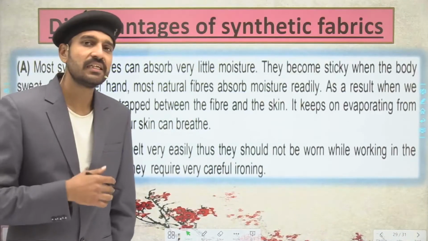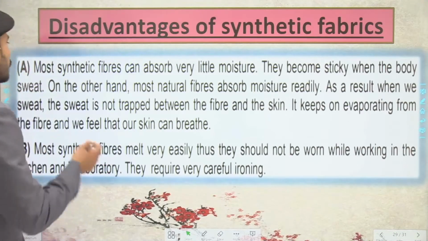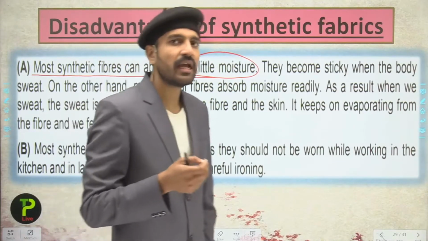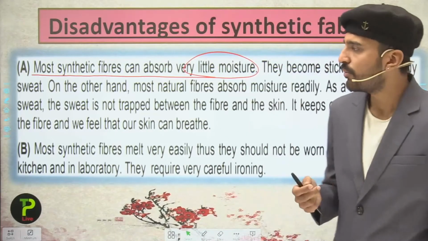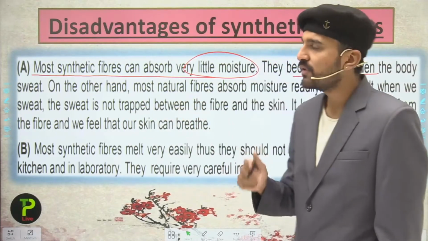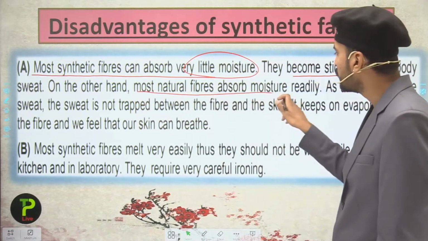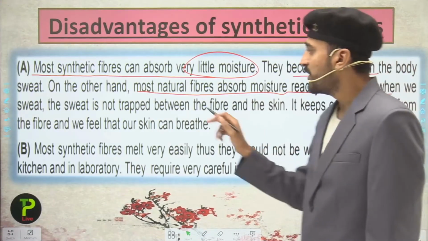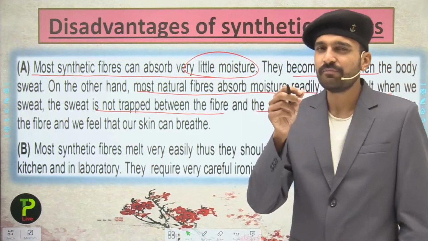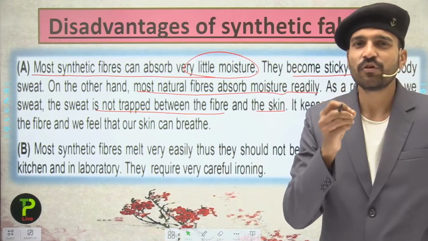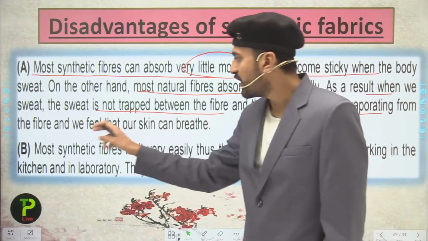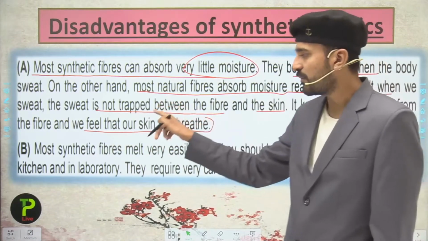Now let's see some of the disadvantages of synthetic fibers. Most synthetic fibers absorb very little moisture, as you have seen in nylon and polyester. So they become sticky when the body sweats during the summer season. On the other hand, most natural fibers absorb moisture readily. As a result, when we sweat, the sweat is not trapped between the fiber and the skin. It keeps on evaporating from the fiber and we feel that our skin can breathe. This is about the natural fibers.